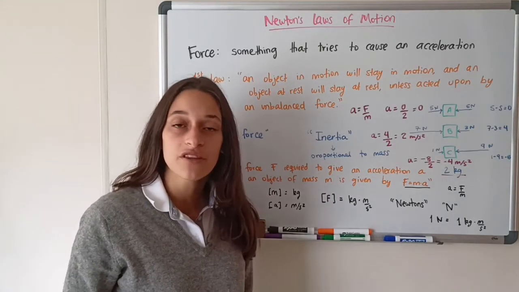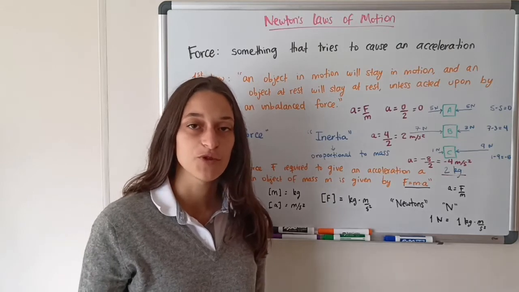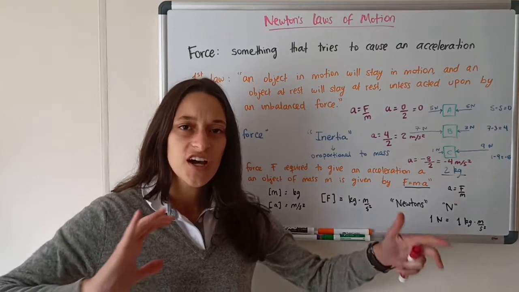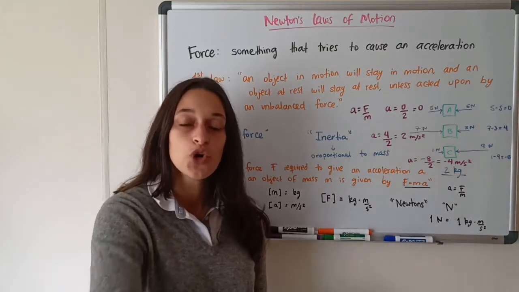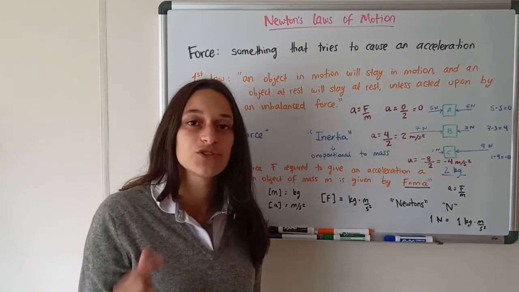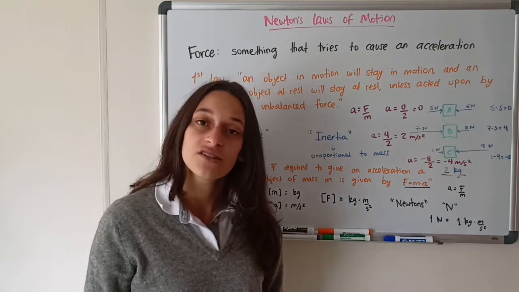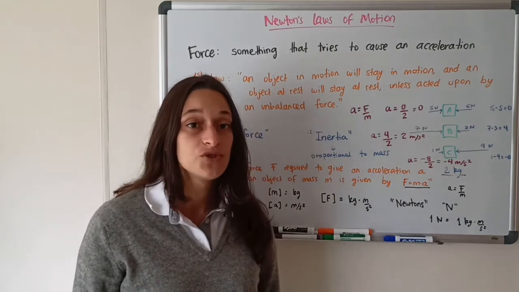So remember, the only thing we care about is the net force. So the acceleration will be the same if we're pushing a box with a giant force of 100 newtons, or 100 people are pushing the box with a really tiny force of 1 newton. We only care about the net force. Now let's do one more example and move on to Newton's third law.